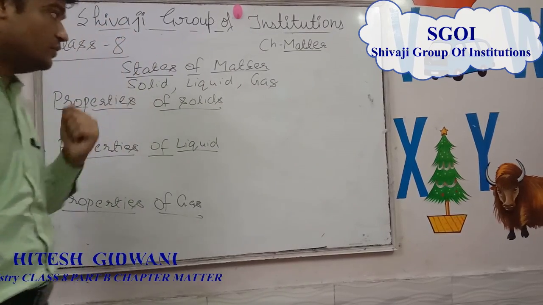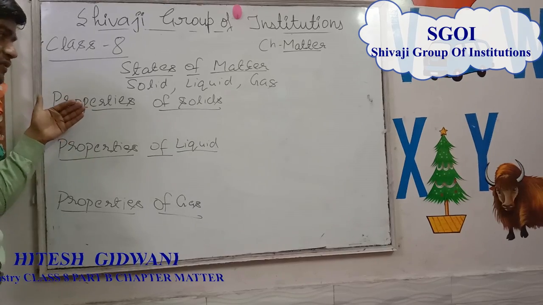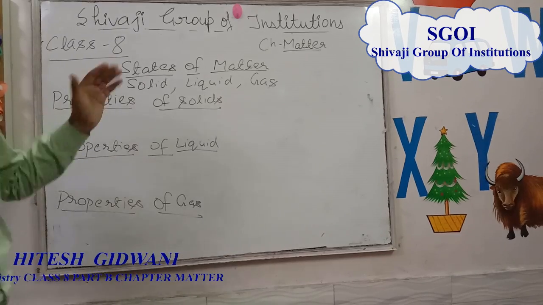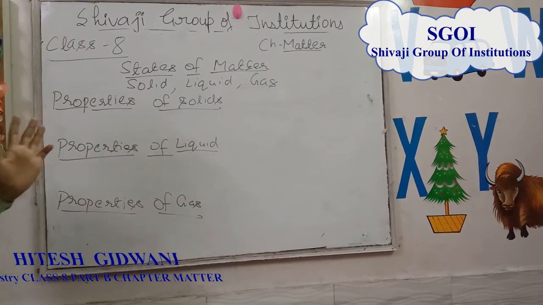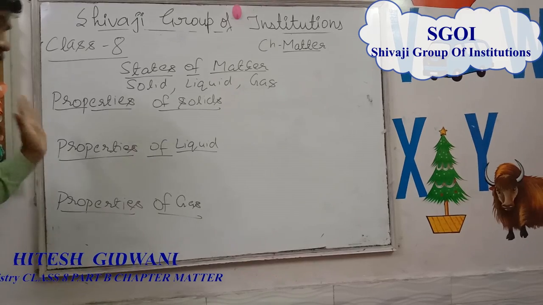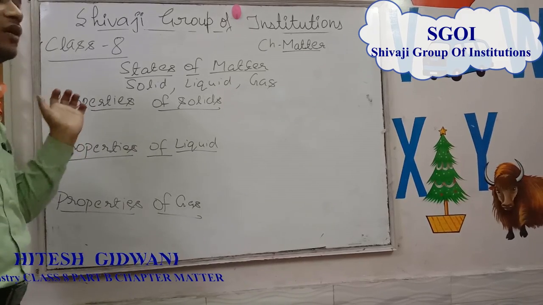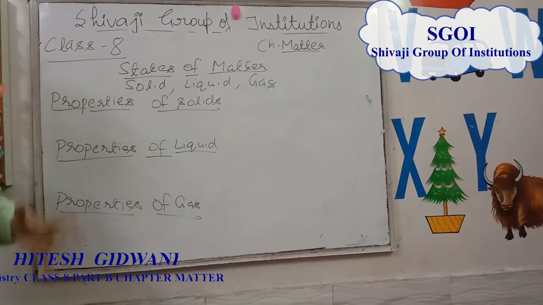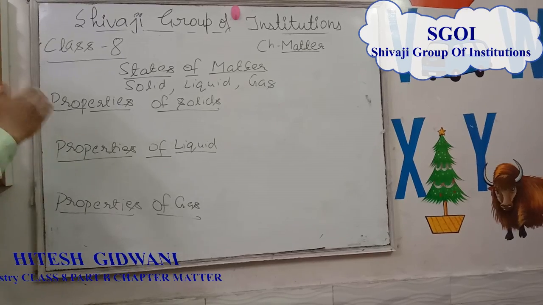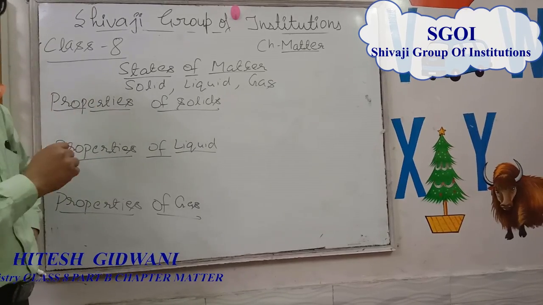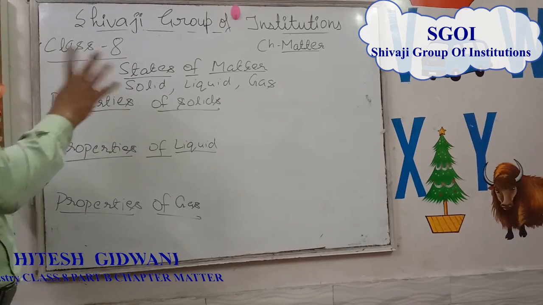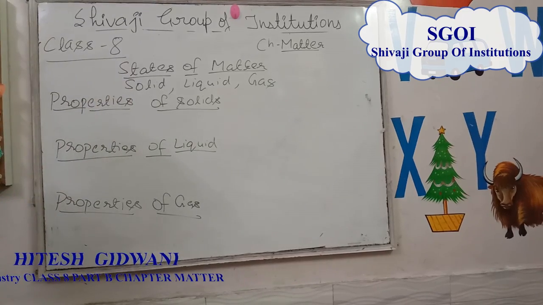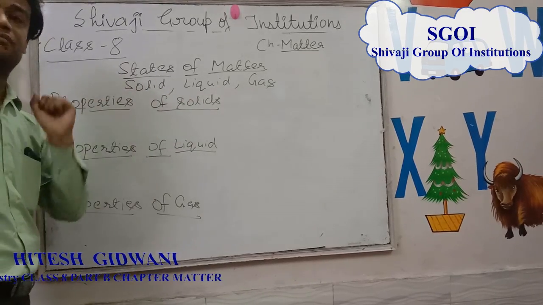Okay. Now, we will discuss the properties of the three states of matter: solids, liquids, and gases. In solids, the molecules are very tightly packed. First point. Second point, the molecules of solids are attracted towards each other with a strong force of attraction, or we can say the intermolecular force of attraction is very large. The intermolecular space is very less because the molecules are very tightly packed.